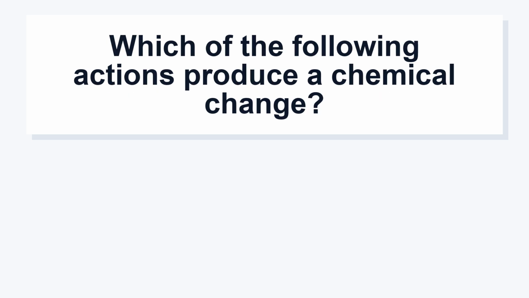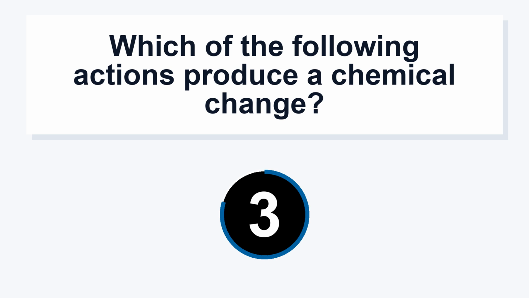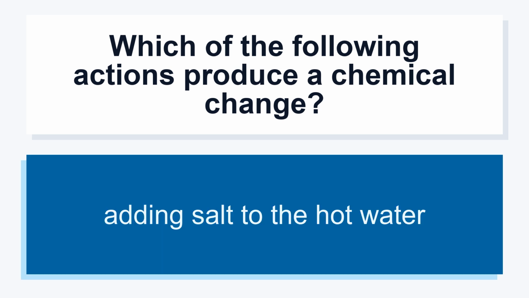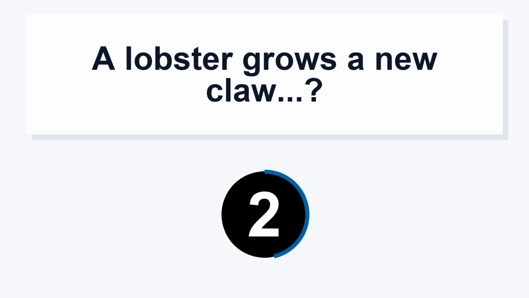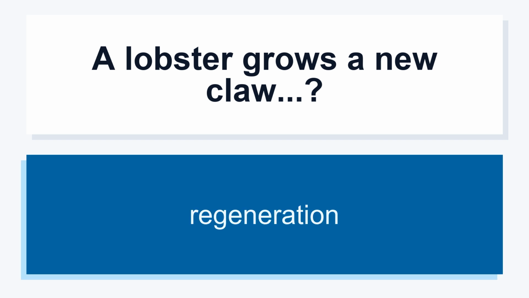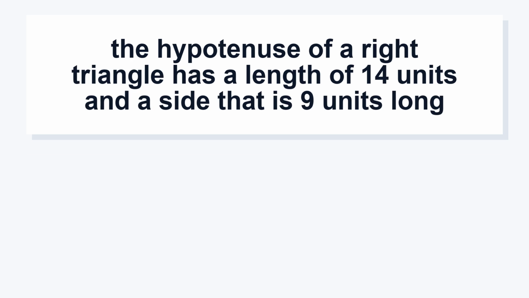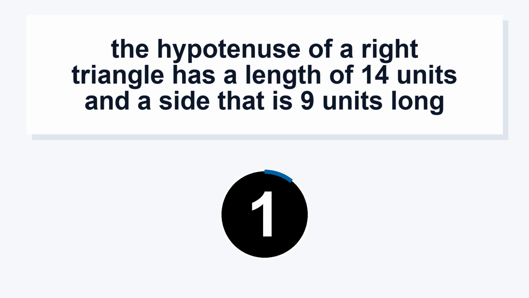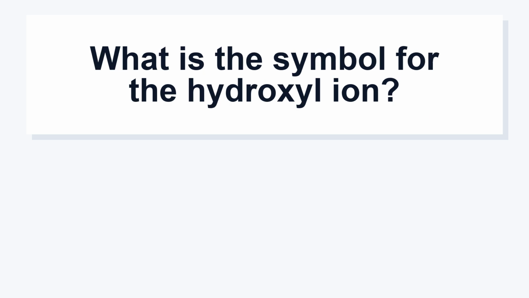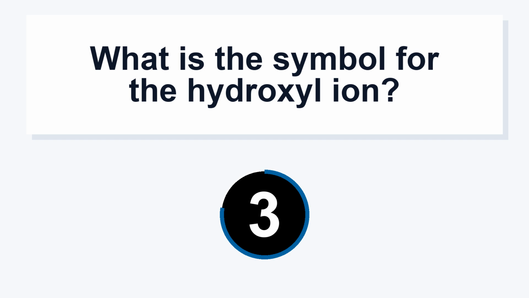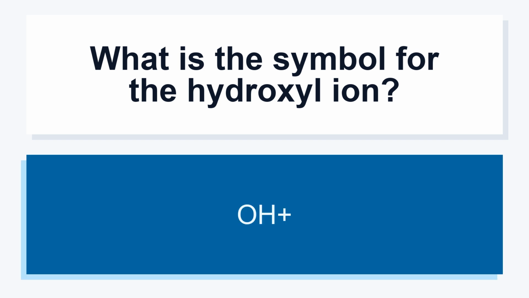Which of the following actions produce a chemical change? Adding salt to the hot water. A lobster grows a new claw. Regeneration. The hypotenuse of a right triangle has a length of 14 units and a side that is 9 units long. x² equals 14² minus 9². What is the symbol for the hydroxyl ion? O+.